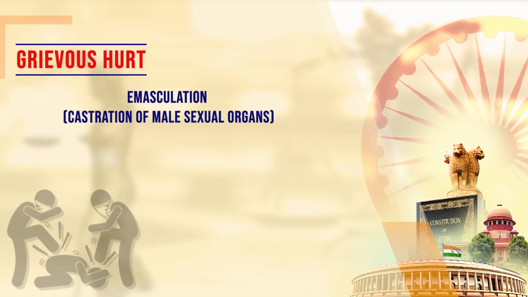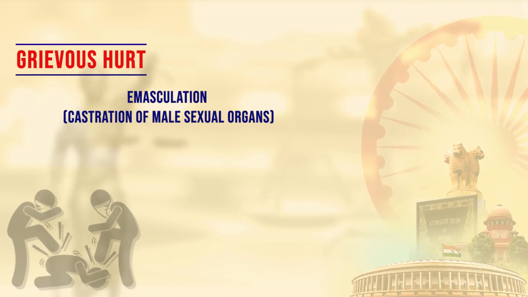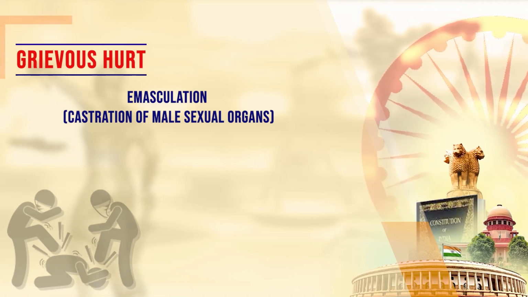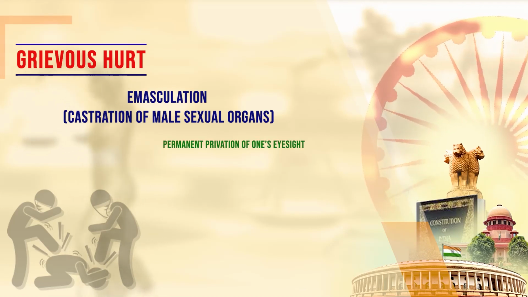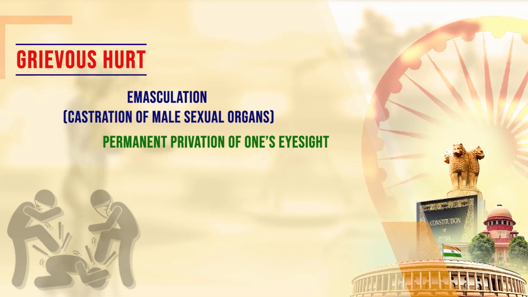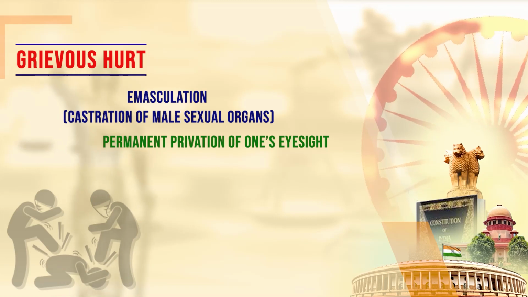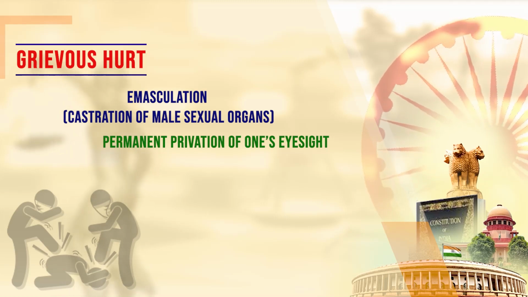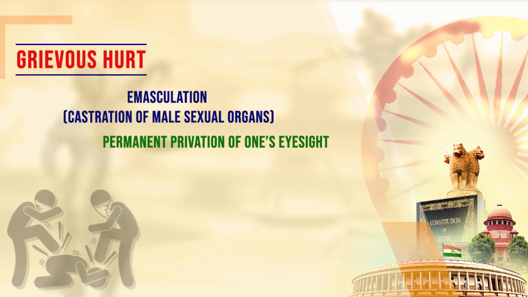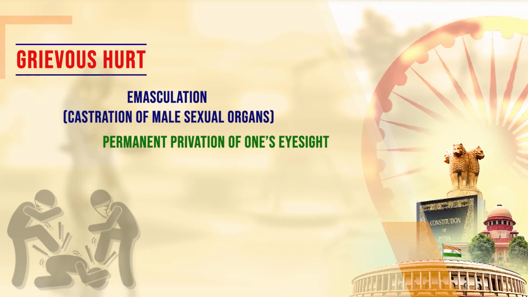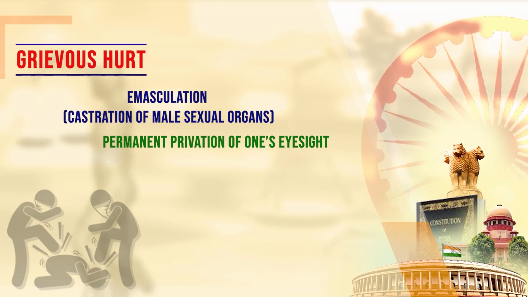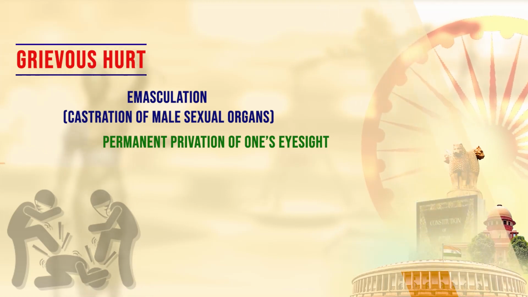The sexual organ of the male, if it is castrated, that is cut off, then it amounts to a grievous hurt under section 320 of the Indian Penal Code. Secondly, permanent privation of either eye of an individual. Permanent privation means whenever an act is committed by which an individual's eyesight is affected in a way that permanently the person will not be able to use the eye for sighting anything. Maybe by use of a sharp weapon or any chemicals or in any way, if the permanent sight of an individual is affected, we may say that it is permanent privation of the eyesight.